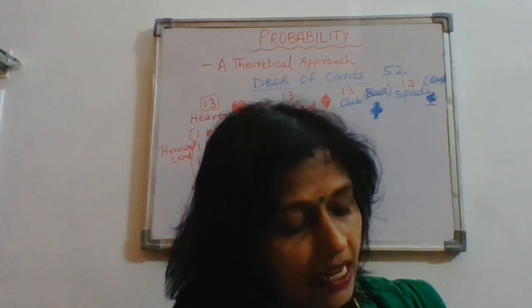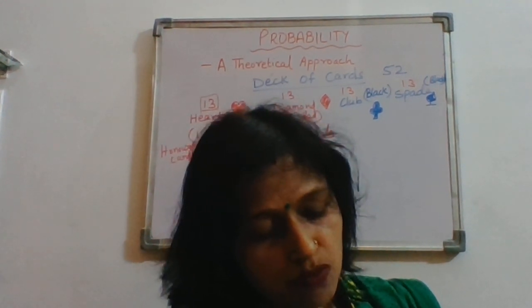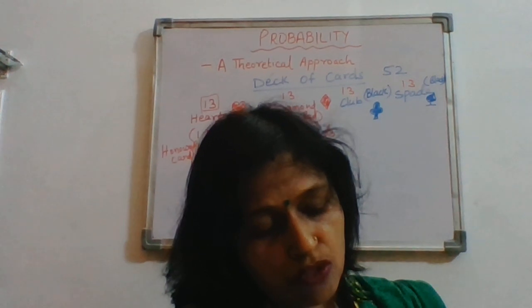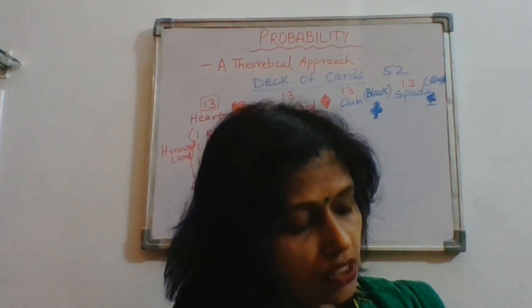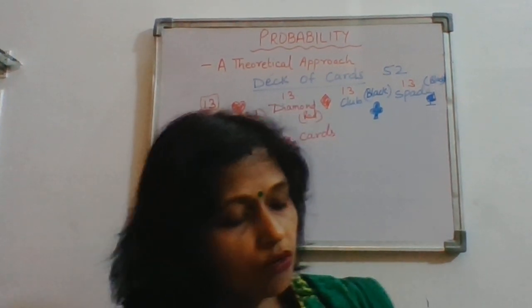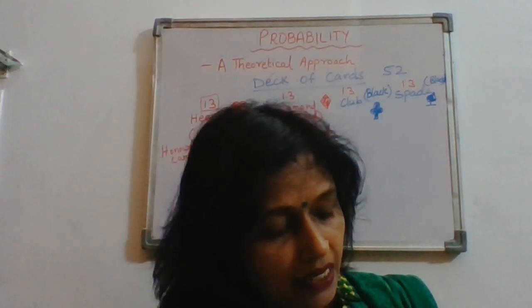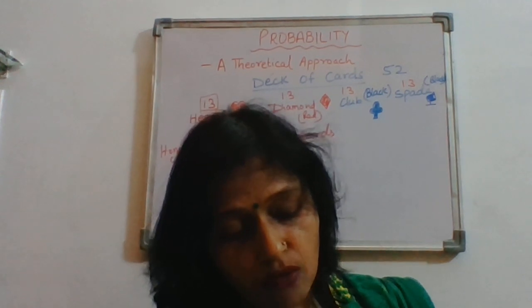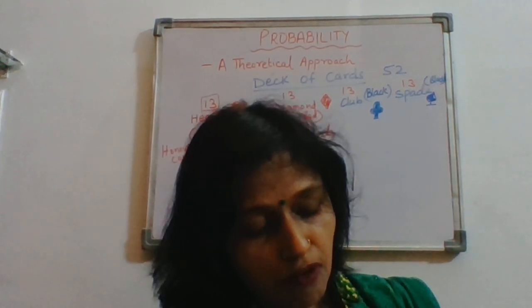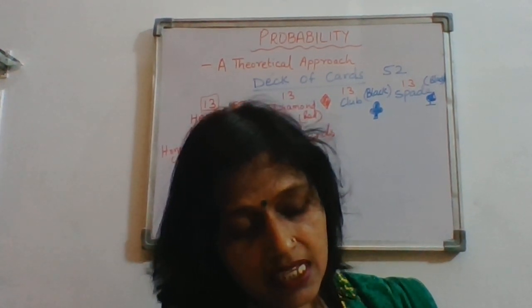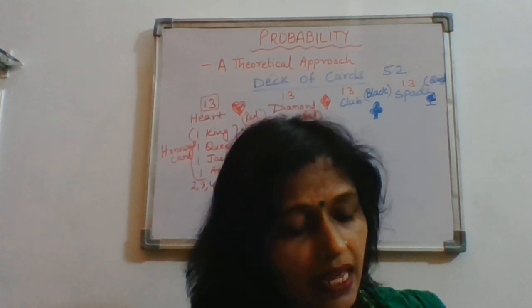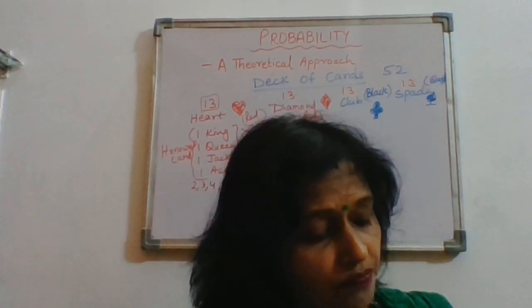So 1 by 8. And an odd number. So odd numbers are 1, 3, 5 and 7. So they are 4 in number. So 4 is your favorable outcome and total possible outcome is 8. 4 by 8, that is 1 by 2. A number greater than 2. In greater than 2 we will not consider 2. 3, 4, 5, 6, 7, 8. So they are 6 in number. So 6 by 8. Write in the simplest form.